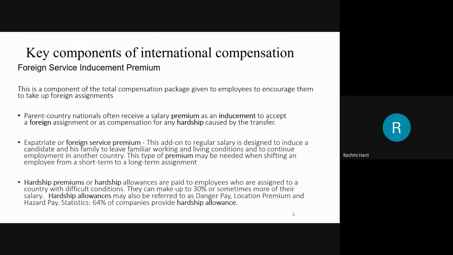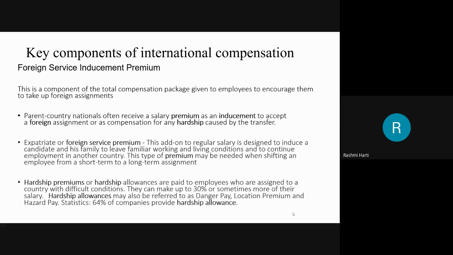Apart from that, let me explain in detail the foreign service inducement premium. This is the component of the total compensation package which is given to employees to encourage them to take up foreign assignments. Parent country nationals often receive a salary premium as an inducement to accept foreign assignments, or as compensation for any hardship caused by the transfer.